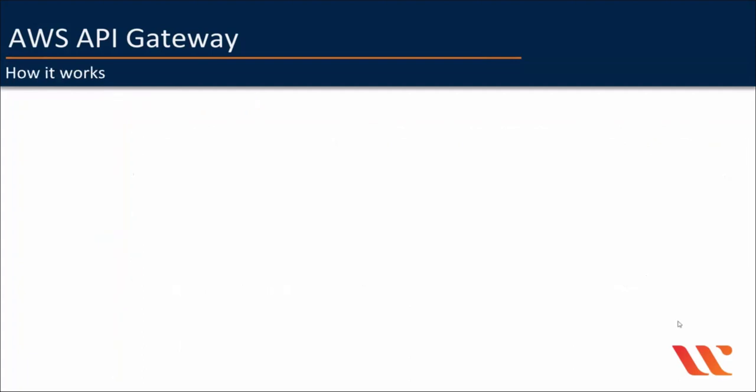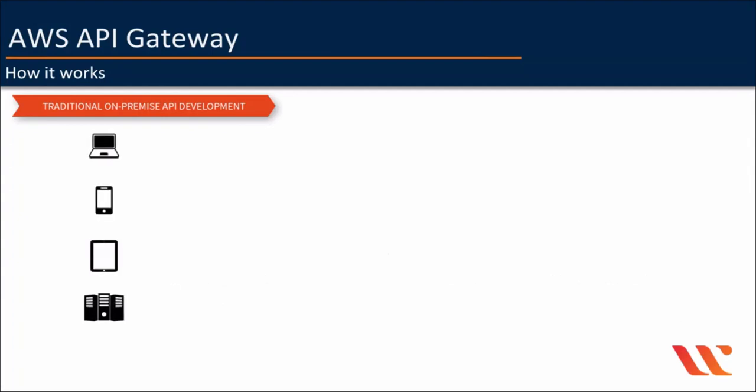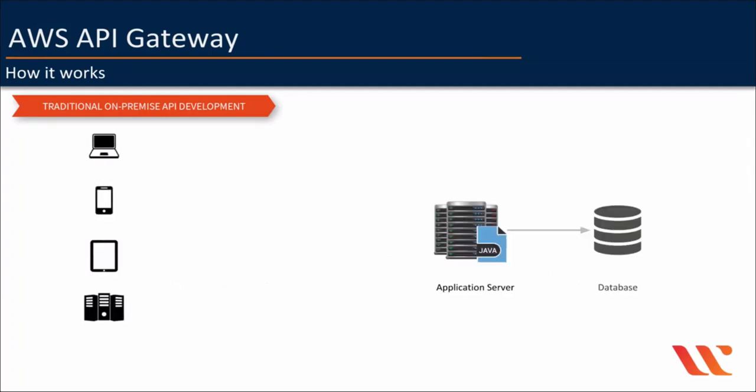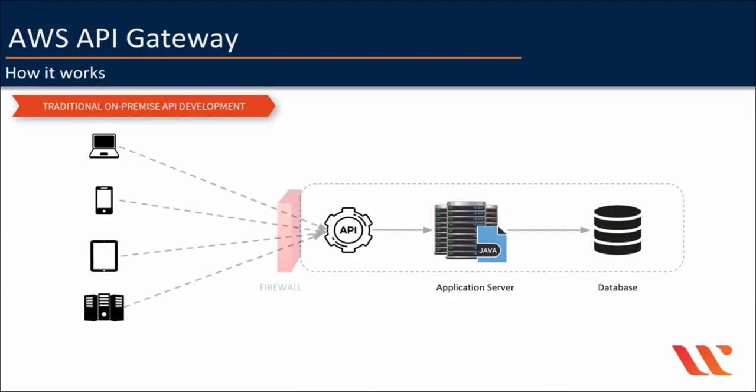Now, let's see how API Gateway works. In traditional approach, if you want to access an application, let's say developed in Java, from various different applications such as laptop or mobile phone or tablet or even from different servers, you would have to develop APIs yourself, typically REST APIs these days. So this would be another layer on top of your application in terms of infrastructure or scaling requirements or development efforts, etc., where you need to invest a lot of time and money. And on top of it, you would have to secure your APIs via a firewall.